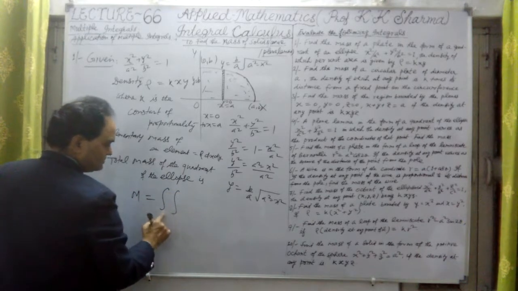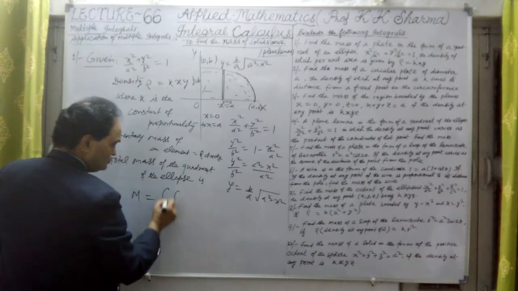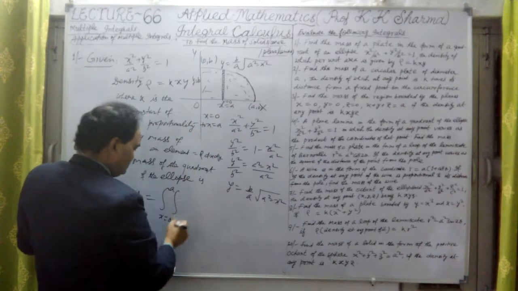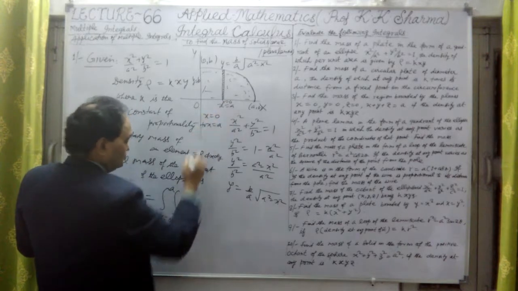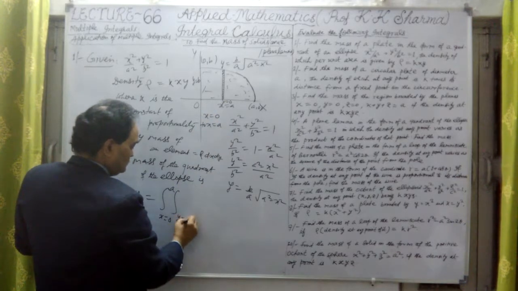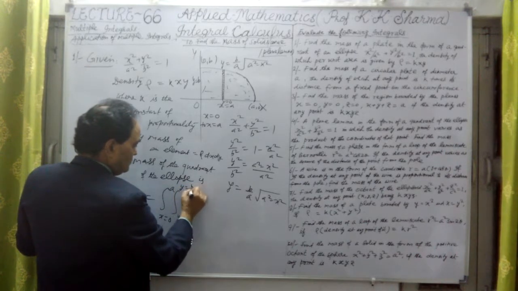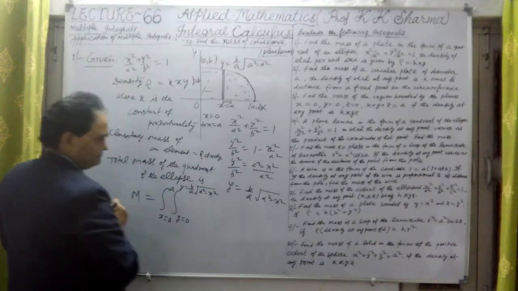First let me write the x limits, where x equals 0 to a, which I have calculated here. And then y is 0 to b upon a square root of a square minus x square.